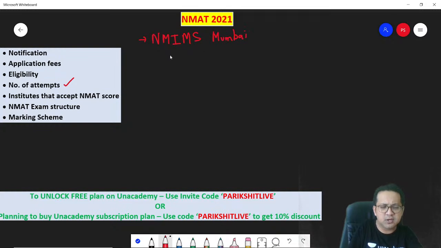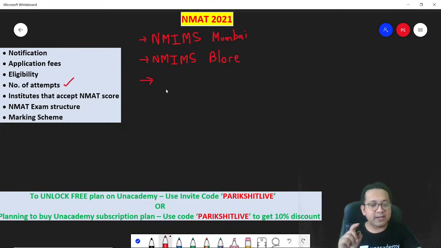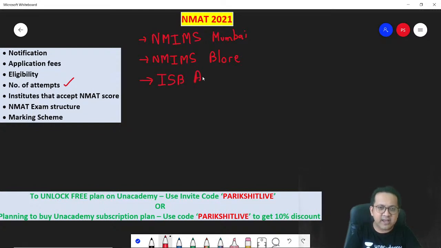This is the best college. If not NMIMS Mumbai, your second best pick could be NMIMS Bangalore. Then, if you are interested in analytics, the ISB analytics program also accepts NMAT scores.